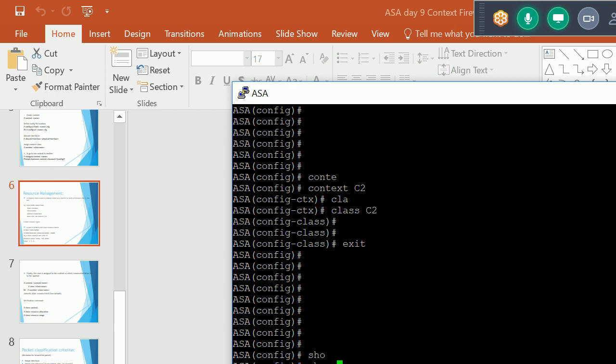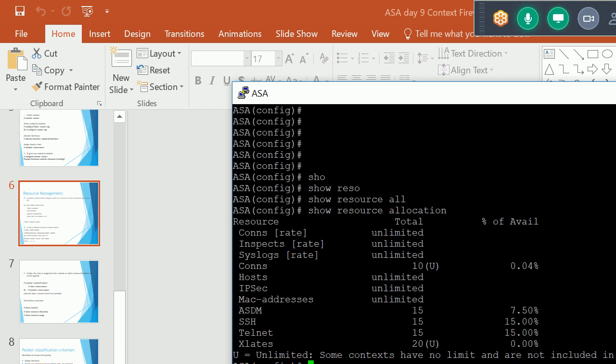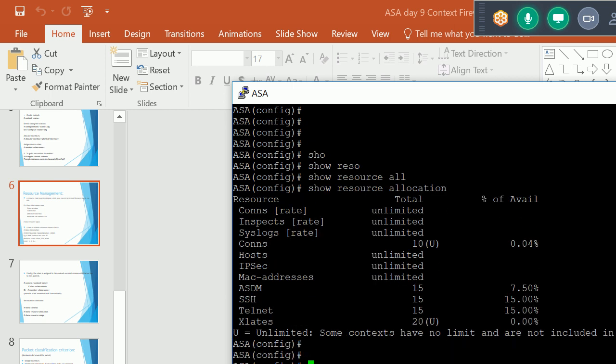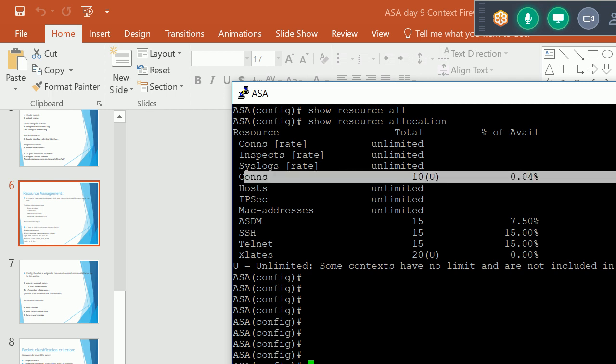So now if I run the command show resource allocation, see, the connection value is changed, right?